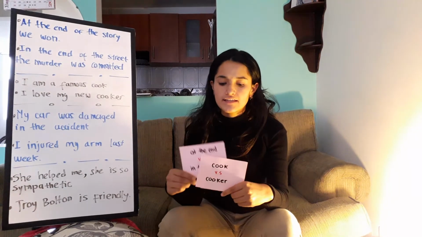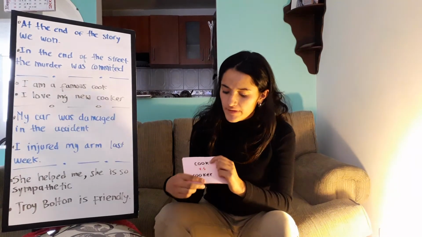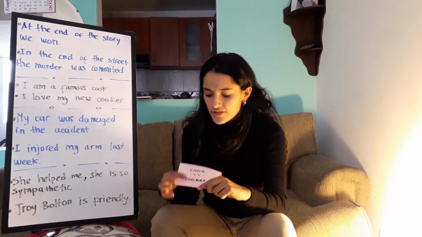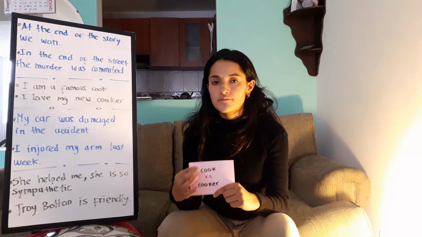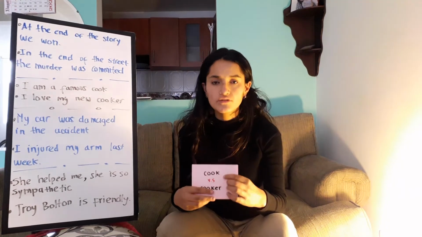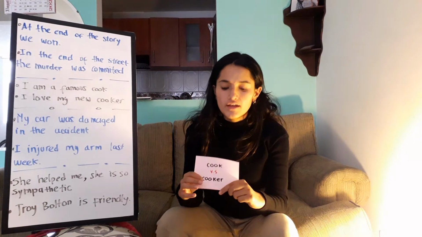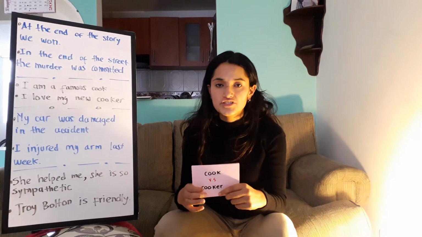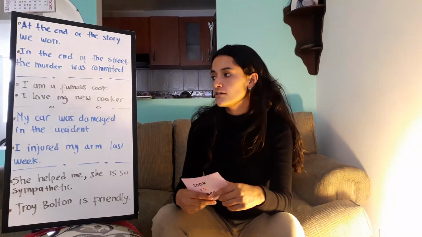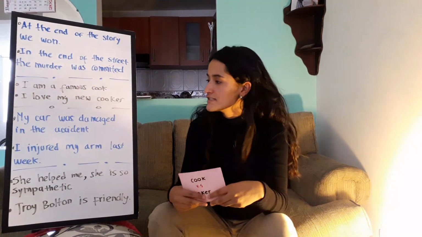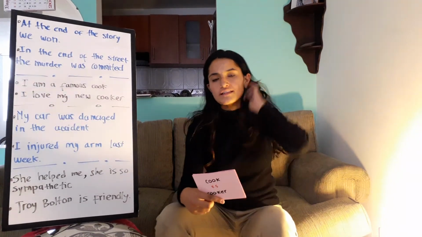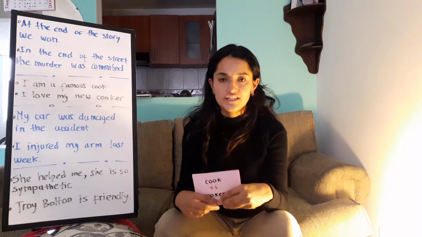The next difference, okay, or comparison: cook versus cooker. The first one, cook. Cook is a verb and also is a job or a profession. Cook is a synonym of chef. And cooker. Cooker is a part of the kitchen. For example, I am a famous cook or I am a famous chef. It is the same. And the second part, I love my new cooker. It is like I love my new part of the kitchen.